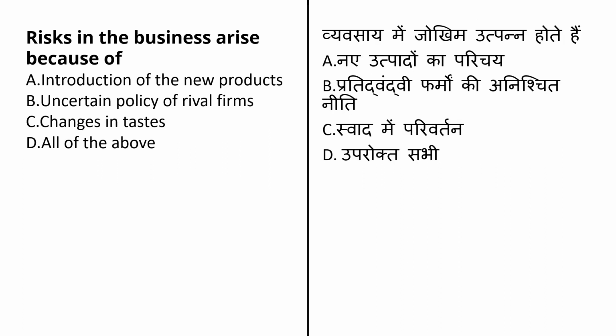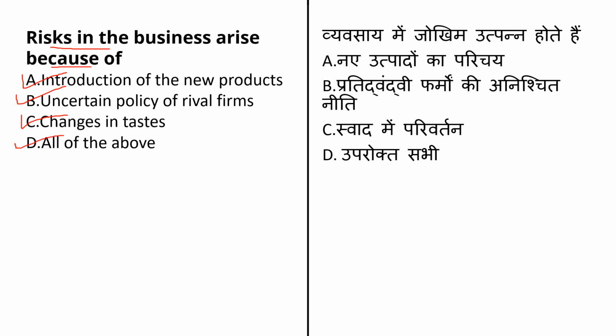The next question here is: risk in the business arises because of. In this question they ask you why the risk in a business arises, okay, and here they have given you options like introduction of new product, second option is uncertain policy of rival firm, third option is changes in taste, and last option is all of the above.